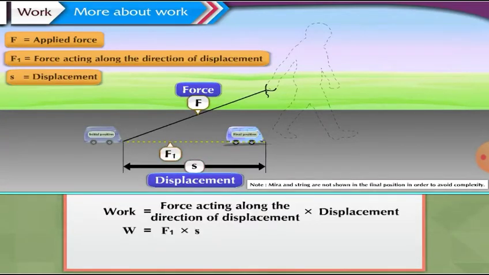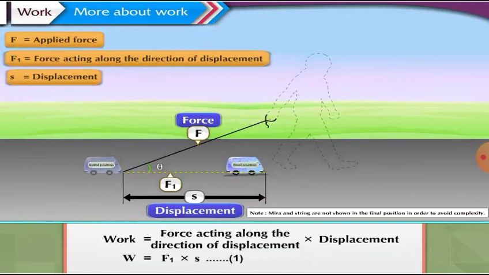Equation 1. The force F is applied in the direction of the string, that is, at an angle with the horizontal. Let theta be the angle that the string makes with the horizontal. To find out the component of F in the direction of displacement, that is F1, let us draw a perpendicular from F to F1.